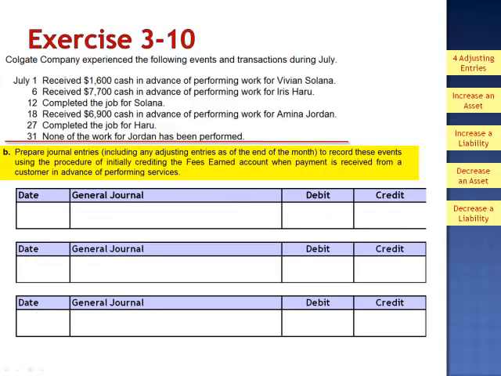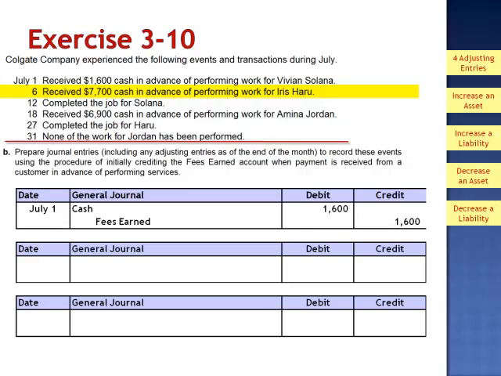Part B asks us to prepare journal entries to record the same events, only now our company's policy is to initially credit the fees earned account when payment is received from a customer in advance of performing services. On July 1st, we received $1,600 in cash from Vivian Solana. We haven't done the work, but we're still going to record this as revenue, based on our company's policy. Debit cash, $1,600, and credit the revenue account fees earned.